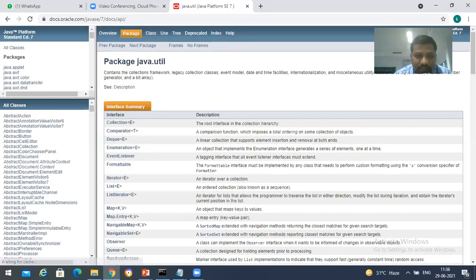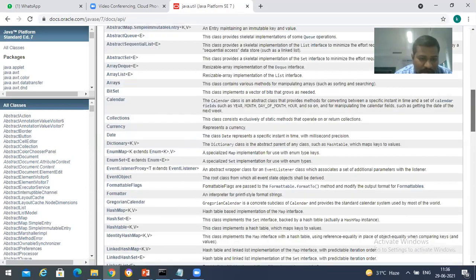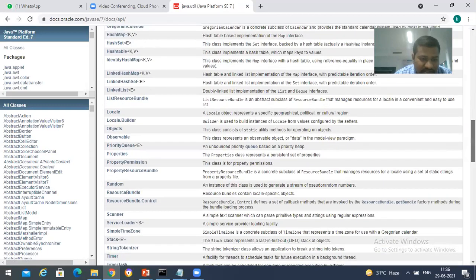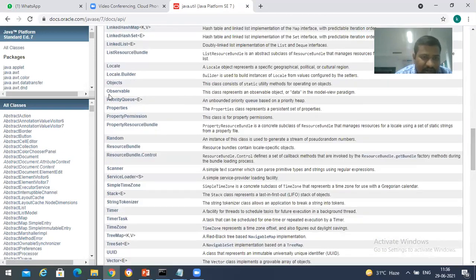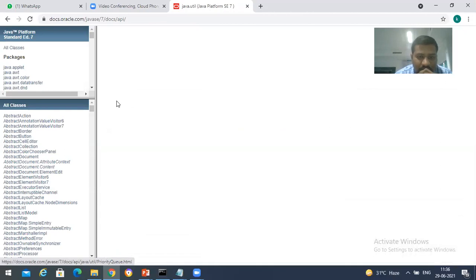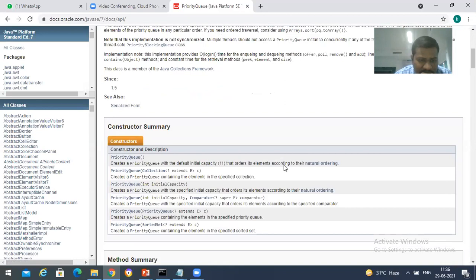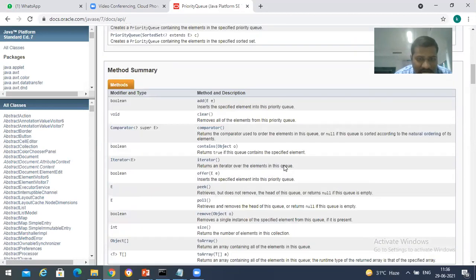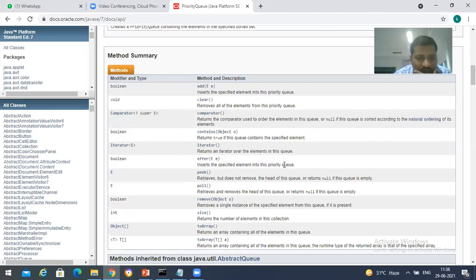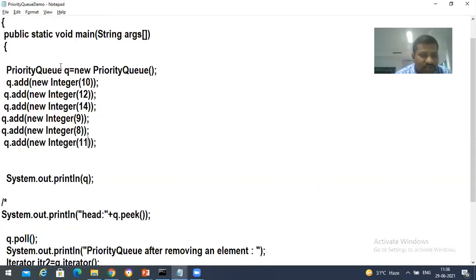In java.util there exists PriorityQueue. Okay. Insert element, add without any parameter is there. Insert the specified element into this priority queue. So for one minute, students will do something here.